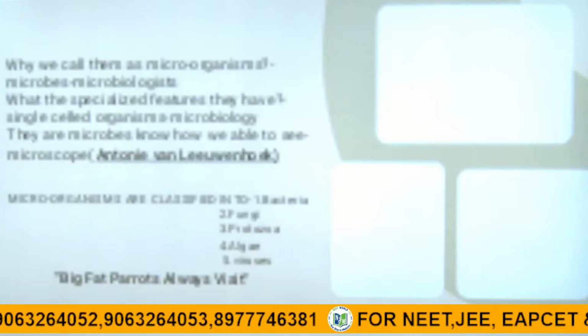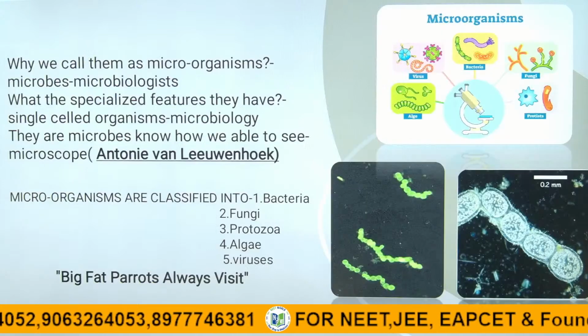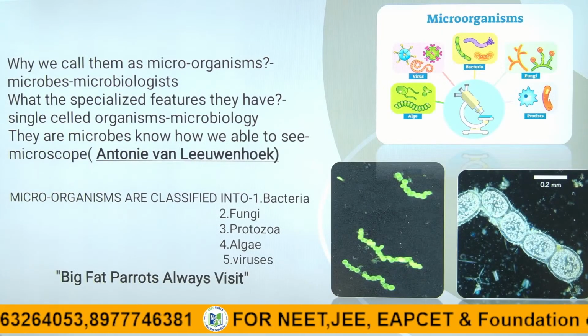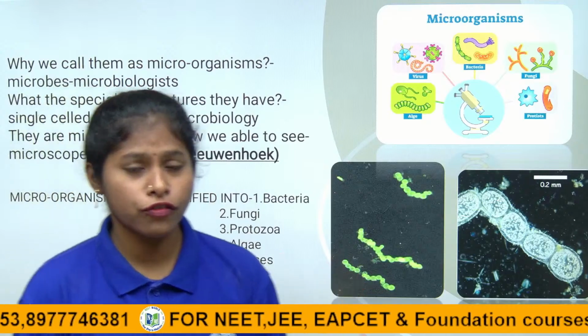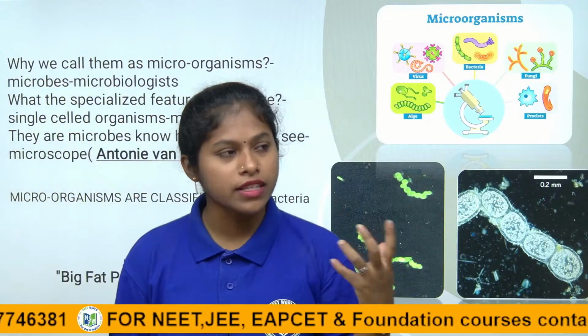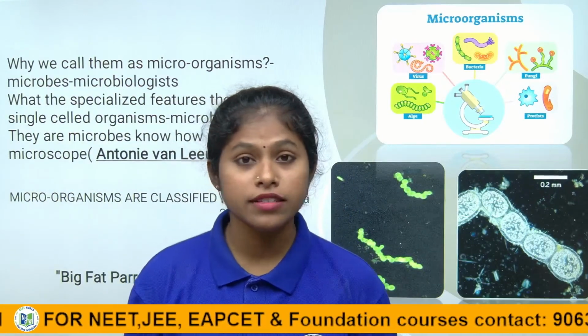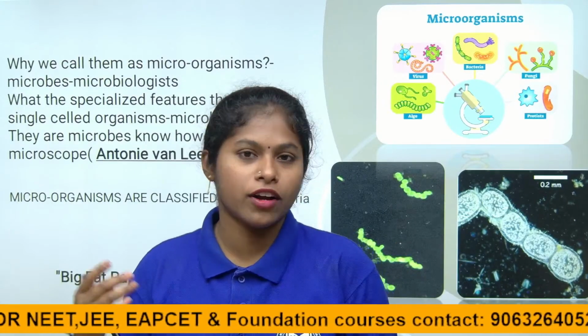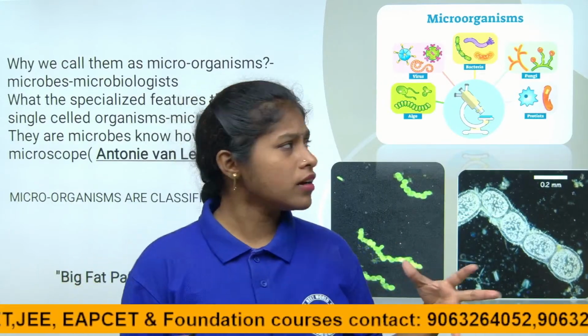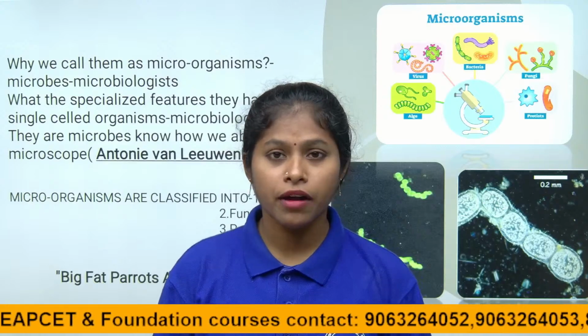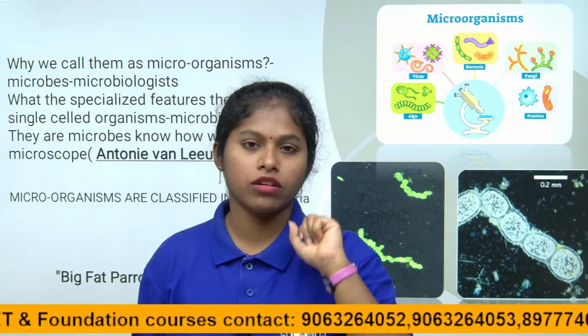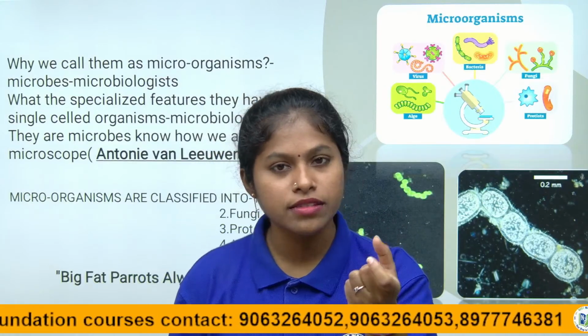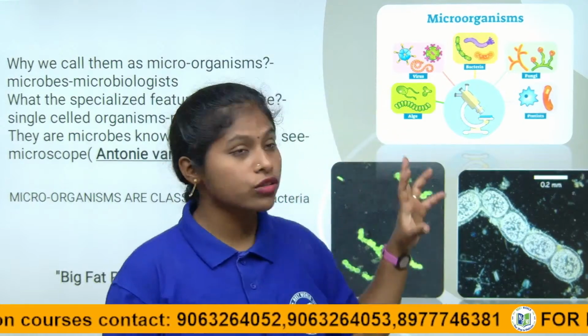So, what are microorganisms, children? In day to day life we see a large number of organisms: plants, different kinds of animals and all that. How did the term microorganisms come about? Micro means small. Organisms means living beings. So, microorganisms are also living beings.